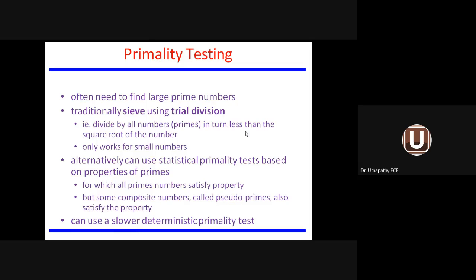Divide by all the numbers less than the square root of the number. If you want to find the prime number for a given set of numbers, you divide by all the numbers less than the square root of the number. But this works only for smaller numbers. I am talking about the trial and error division method.